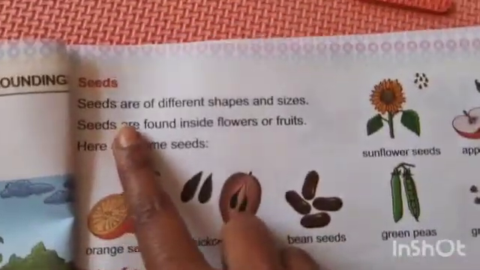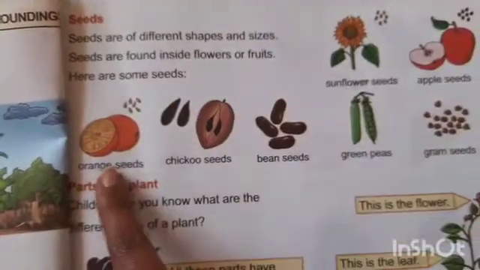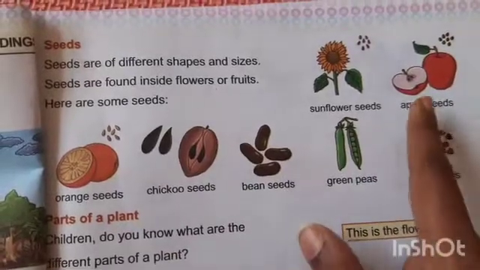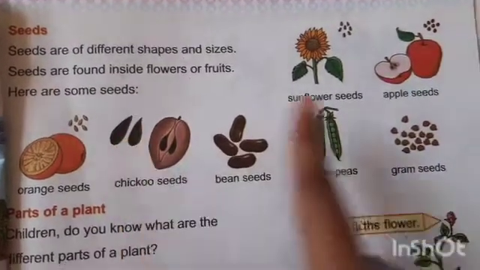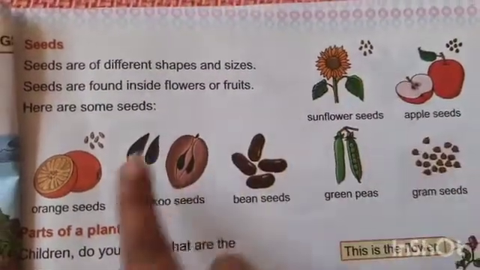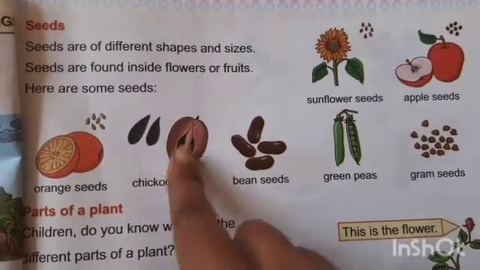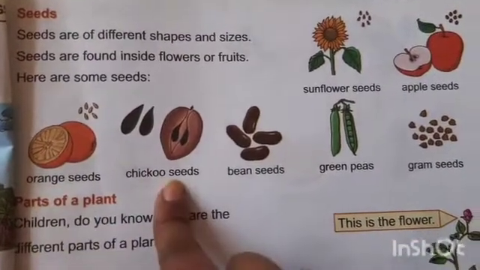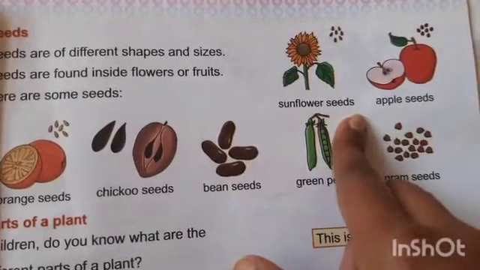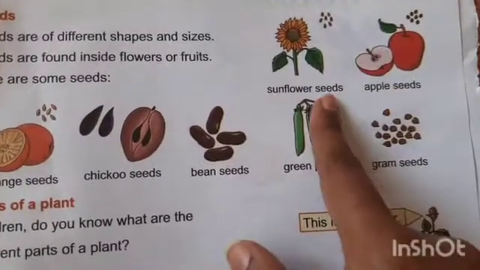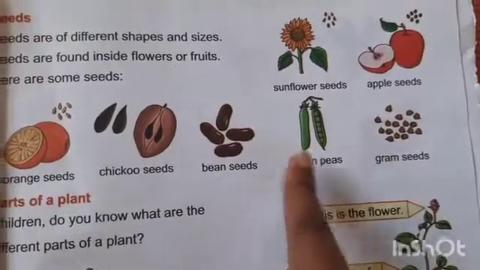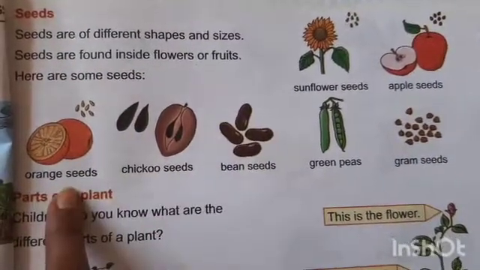Seeds. Seeds are of different shapes and sizes. You can see different kinds of seeds, in different shapes and different sizes. Some seeds are big, some seeds are small. Seeds are found inside flowers or fruits. Some seeds you can get from fruits like orange seeds, chiku seeds, etc. And some seeds you get from flowers like sunflower seeds, right? So these are different types of seeds: sunflower seeds, apple seed, gram seeds, green peas, bean seeds, chiku seeds, orange seeds.